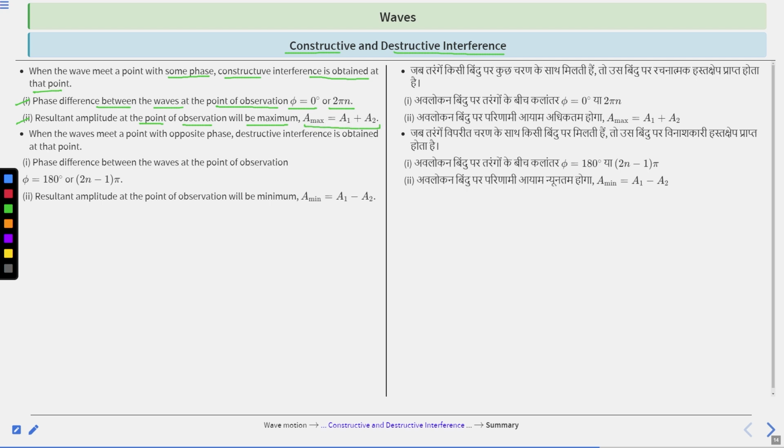When the waves meet a point with opposite phase, destructive interference is obtained at that point. First, the phase difference between the waves at the point of observation phi equals 180 degree or (2n minus 1) multiplied by pi, and the resultant amplitude at the point of observation will be minimum. So A minimum is equal to a1 minus a2. So these are the concept formulas based on constructive and destructive interference. Clear?